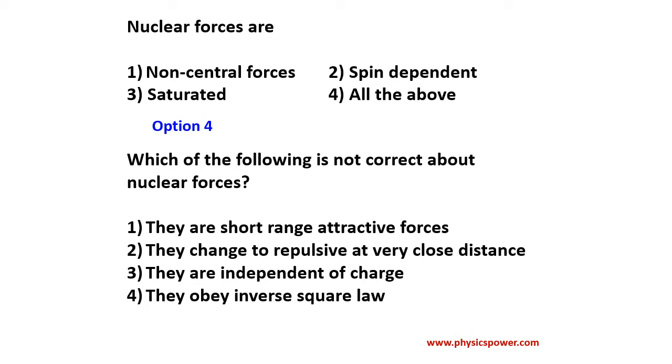And the second option is also correct, because if they come very close, then attractive forces will be converted into repulsive forces, and if you move more than approximately 3 Fermi, then that attractive force will become approximately 0. So these are short range forces and they will become repulsive if they come very close. Next, they are independent of charge. That is also an important property of nuclear forces. They will not obey the inverse square law of force, so that is why the fourth option is correct.